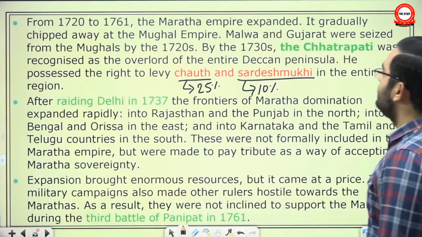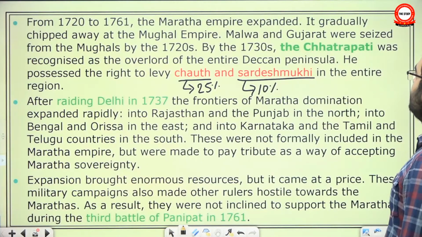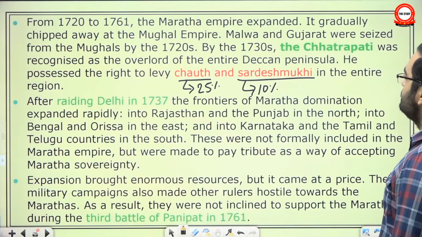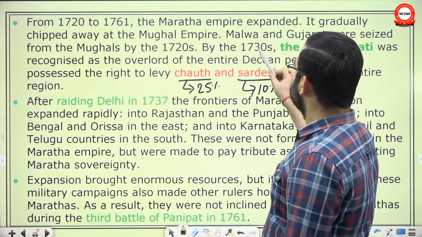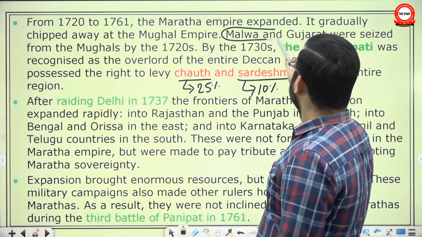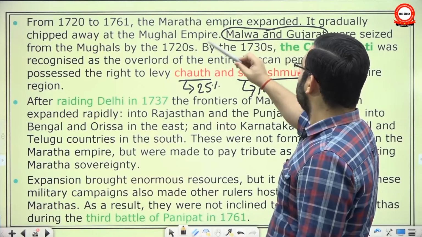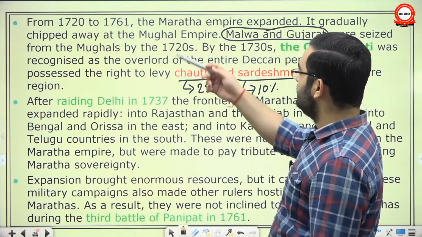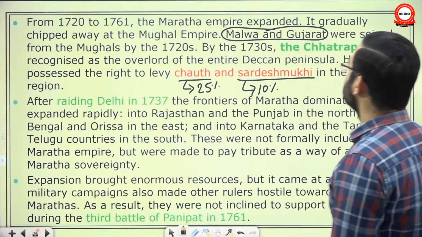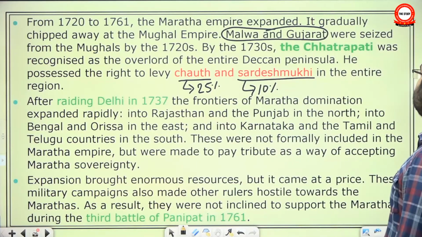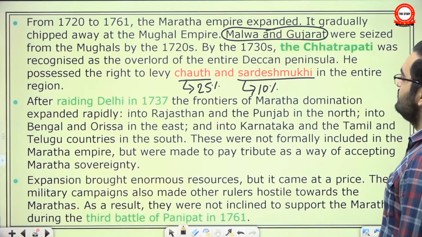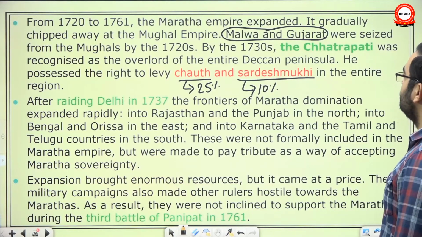From 1720 to 61, the Maratha Empire expanded. It gradually chipped away at the Mughal Empire. Malwa and Gujarat were seized from the Mughals by 1720. See, if you recall, these were given as Subedari to Rajput chiefs, but they were taken away by Marathas. By the 1730s, the Chhatrapati was recognized as the overlord of entire Deccan Peninsula.